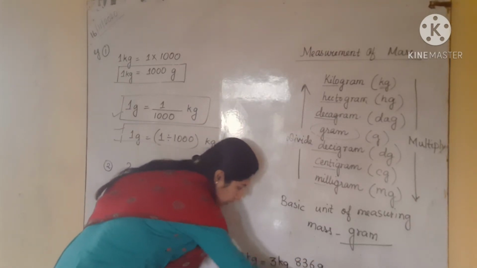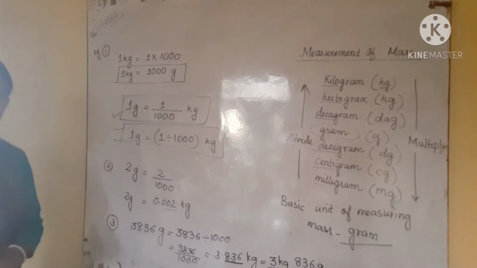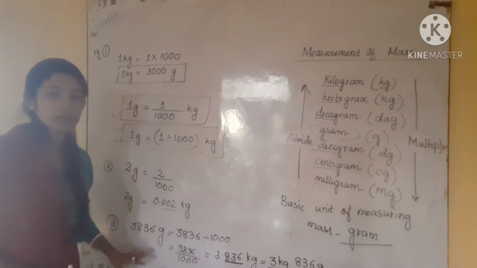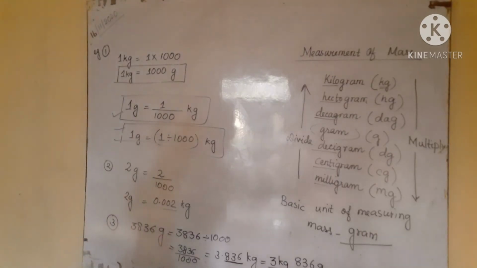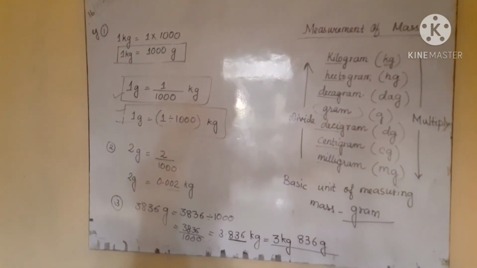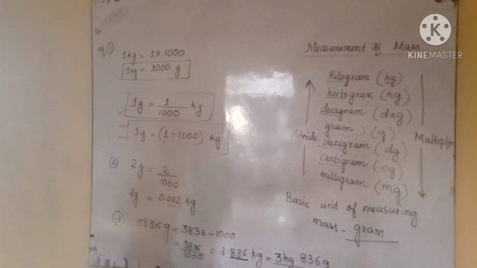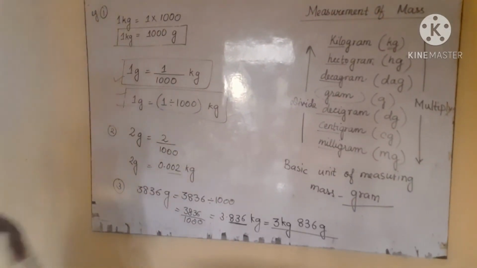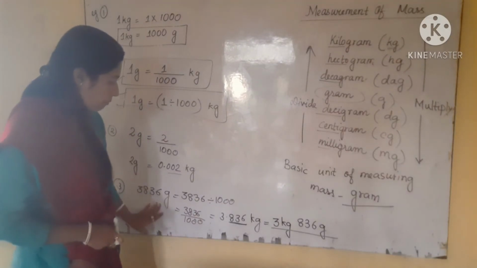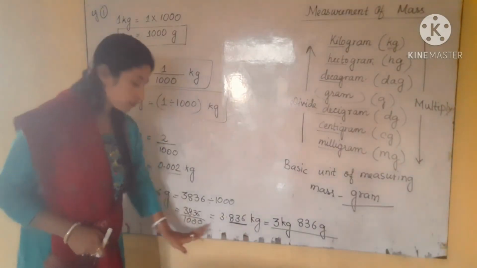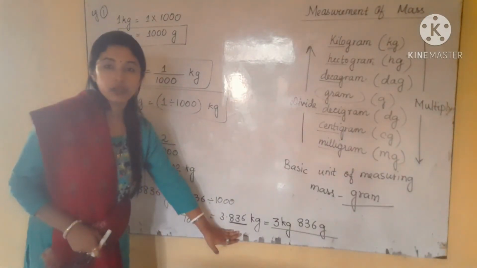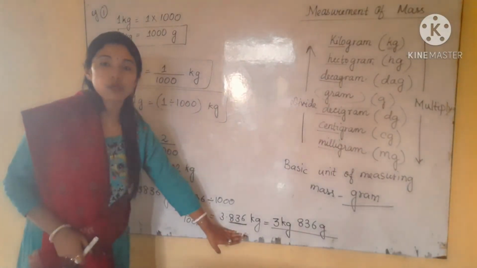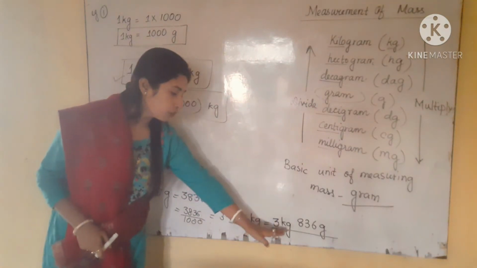So 836 gram. Like this we can also write. So see what I have done in this example. This is very important. First of all, I converted gram to kg. The weight of the newborn baby was 3836 gram. I converted this number into kg and wrote it in terms of decimal. We can also write it in terms of kg and gram both.